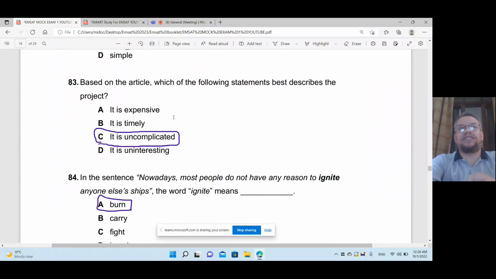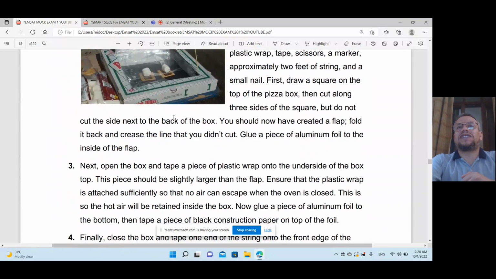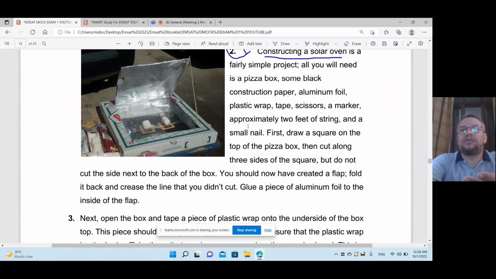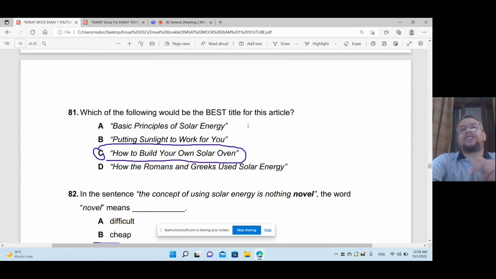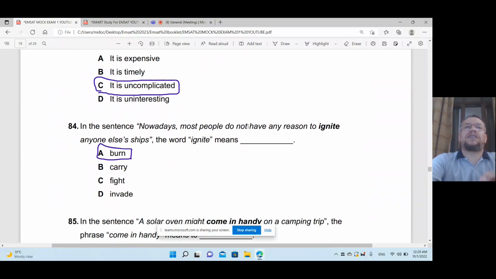It is uncomplicated because it said there, it's simple. Look here, to build a solar oven is a fairly simple project. You will need just a pizza box, some black construction paper, aluminium foil, plastic wrap, tape, scissors, and a marker. So it's about just simple tools. So uncomplicated means not complicated, it means simple.